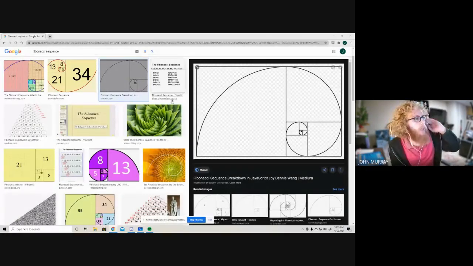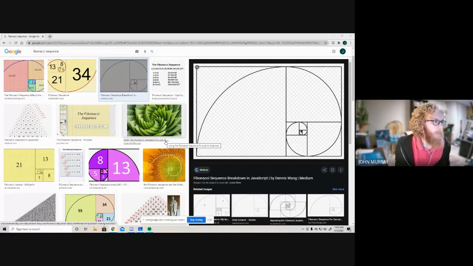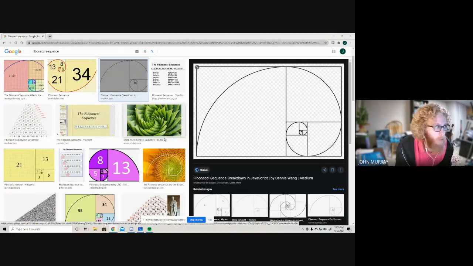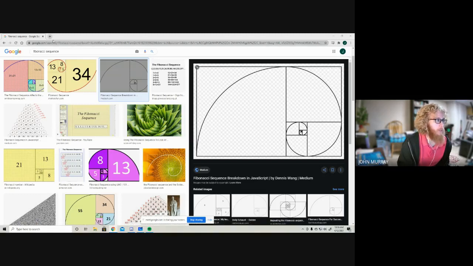Okay, so here on the right and over on the left a few different times, we can see that we construct squares with areas equal to the Fibonacci sequence. The first two squares have an area of 1, then 2, then 3, then 5, then 8, then 13, and it keeps going. We keep adding these squares on, and we create this spiral that touches each one of the squares, and this is known as the golden spiral. Now, this is used in art a lot.